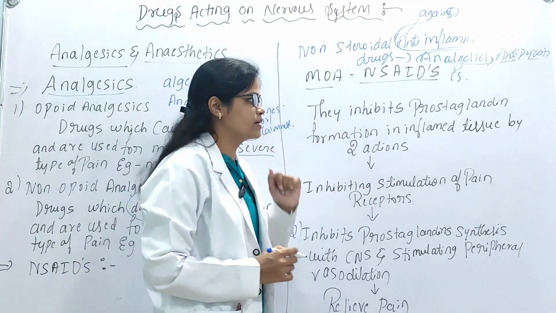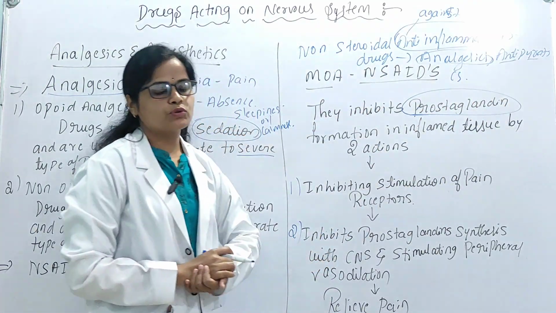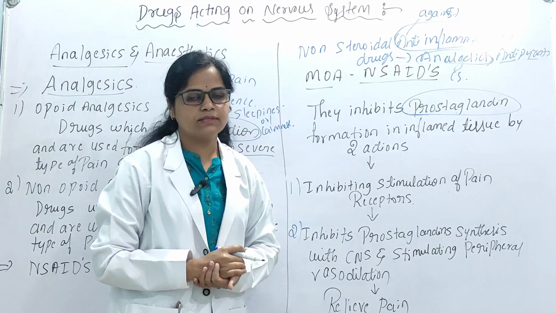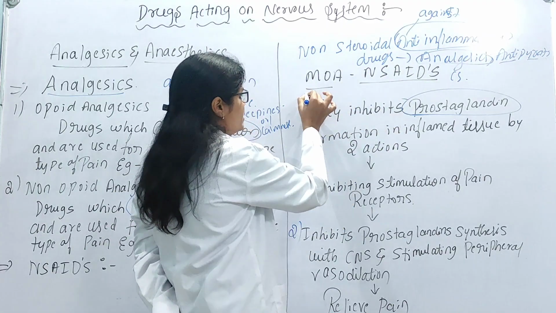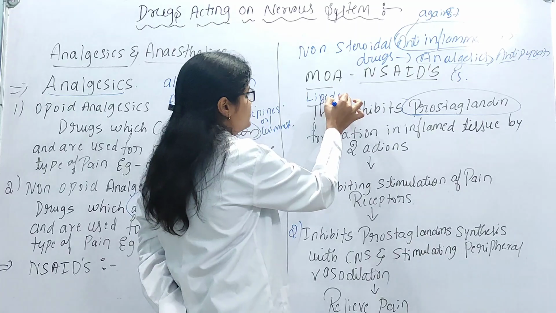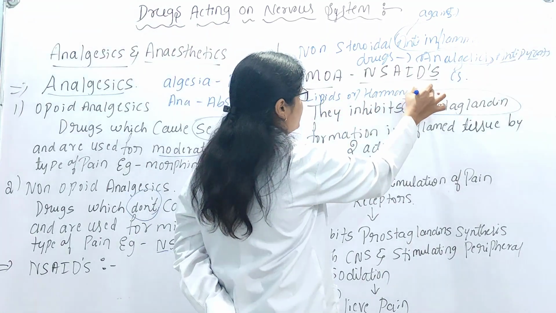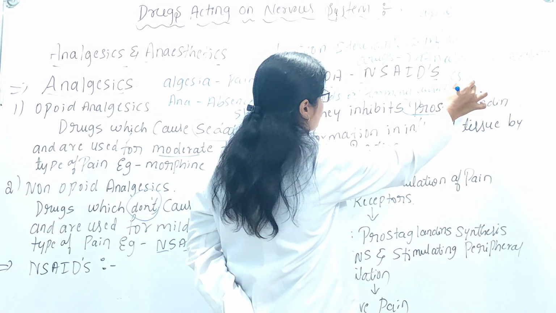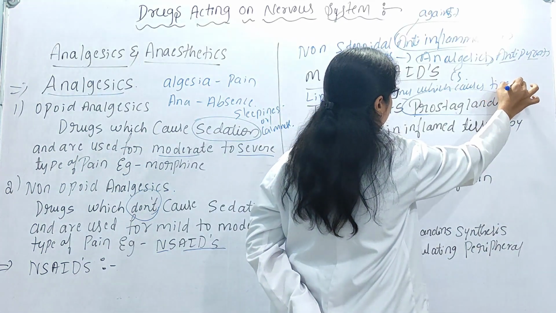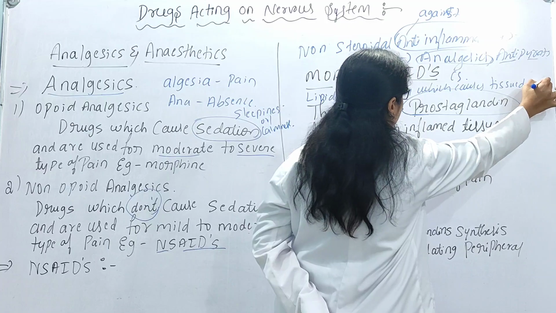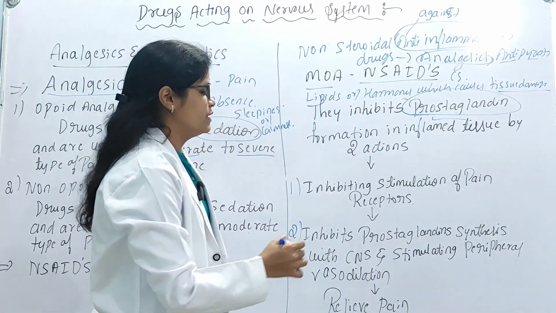Before studying these two actions, first we should know the meaning of prostaglandins. Prostaglandins are lipids, or hormones, which cause tissue damage. So here the prostaglandins are responsible for the tissue damage.